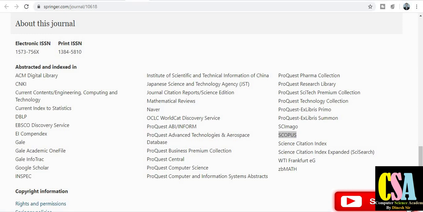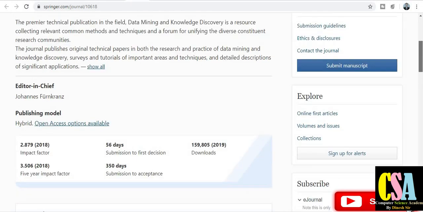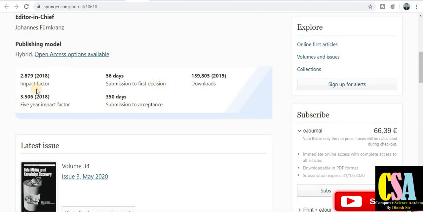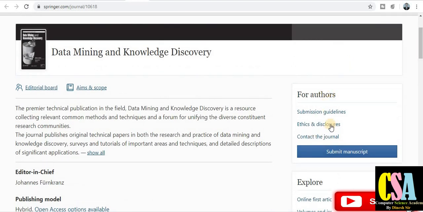Now you can also find detailed information about this journal. This is the title of the journal, the editor, about the editor, and about the publishing. This is the impact factor of the journal, and this is the time duration in which the journal will publish your papers. Everything is mentioned here. You can explore submission guidelines, ethics and disclosure, and the scope of this journal. So this is the first journal.